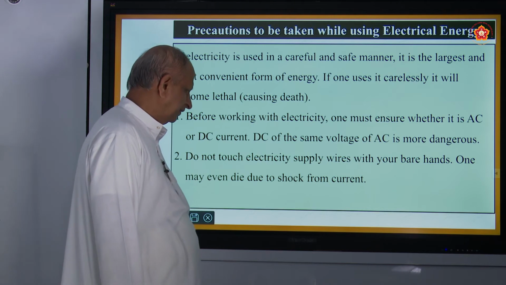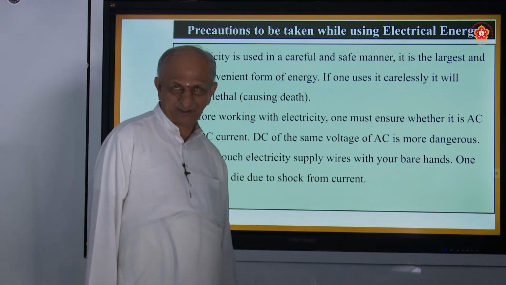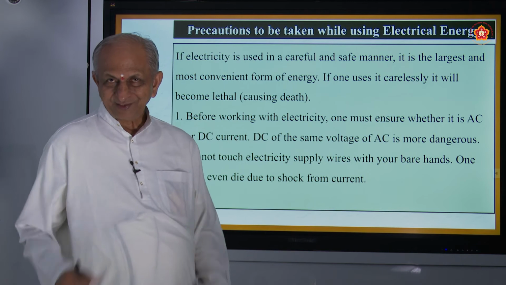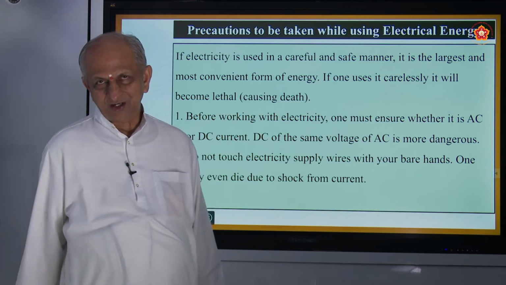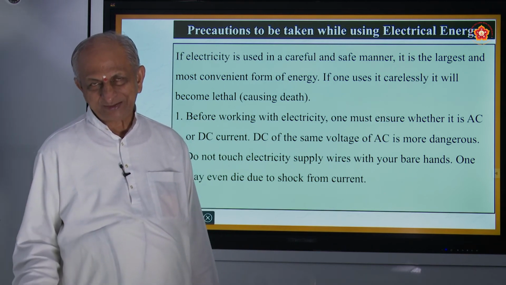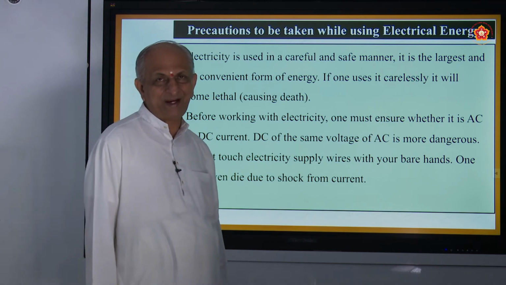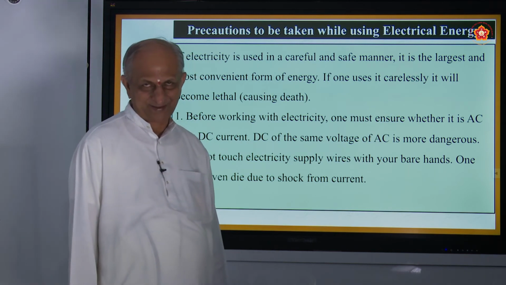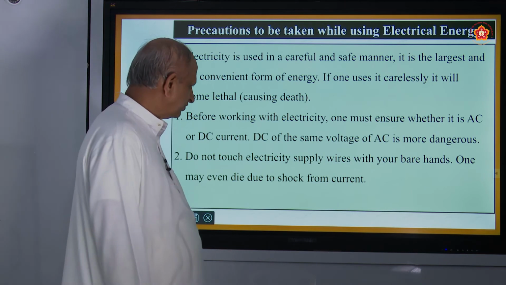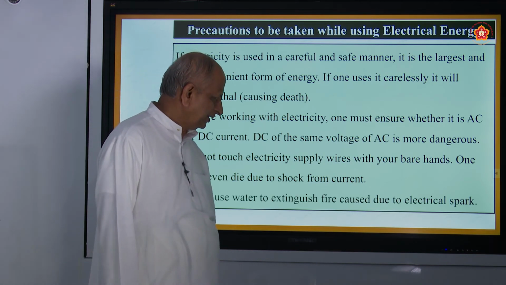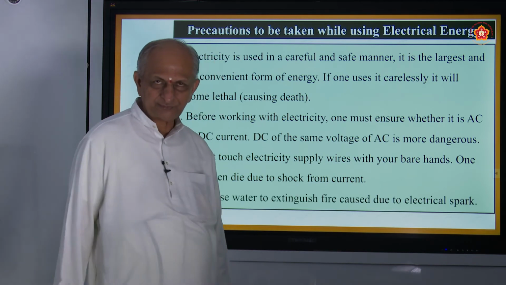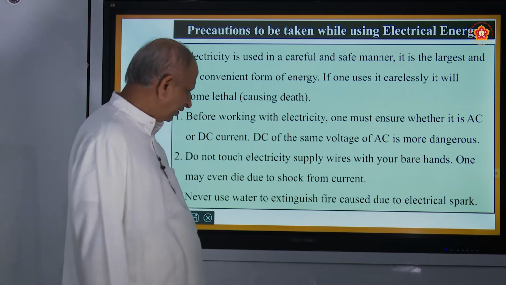One may even die due to shock from current. Then what must you do? You must use gloves, or slippers, or stand on a wooden plank, etc. So care must be taken, okay? Even while ironing, better you stand on a wooden plank.